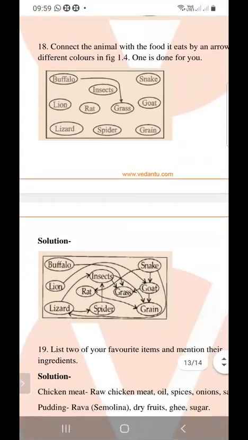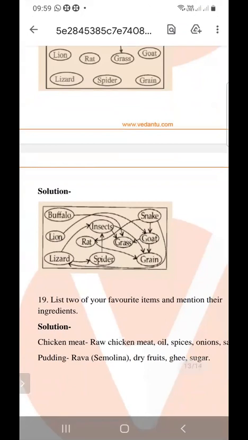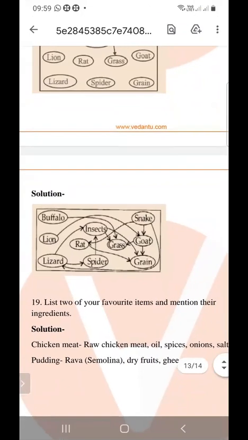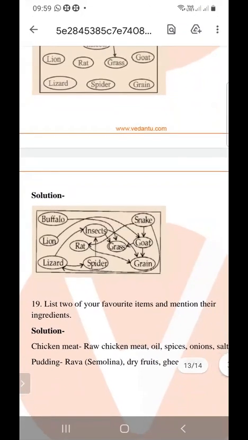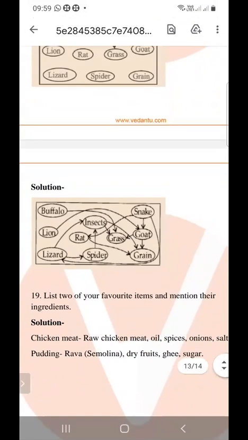Next is list two of your favorite items and mention their ingredients. You have to write only two items and what the ingredients are. Suppose we are taking boiled rice. Rice and water are two ingredients, so boiled rice.